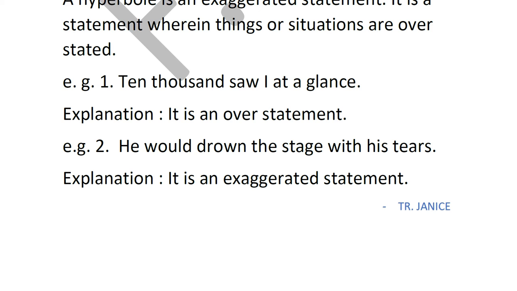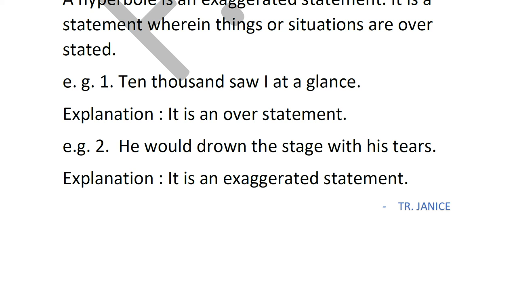Second one: "He would drown the stage with his tears." If someone is crying, no matter how much he cries, it's not possible to have so many tears flowing that the stage gets drowned. And here you're talking of a single person, which is absolutely impossible.